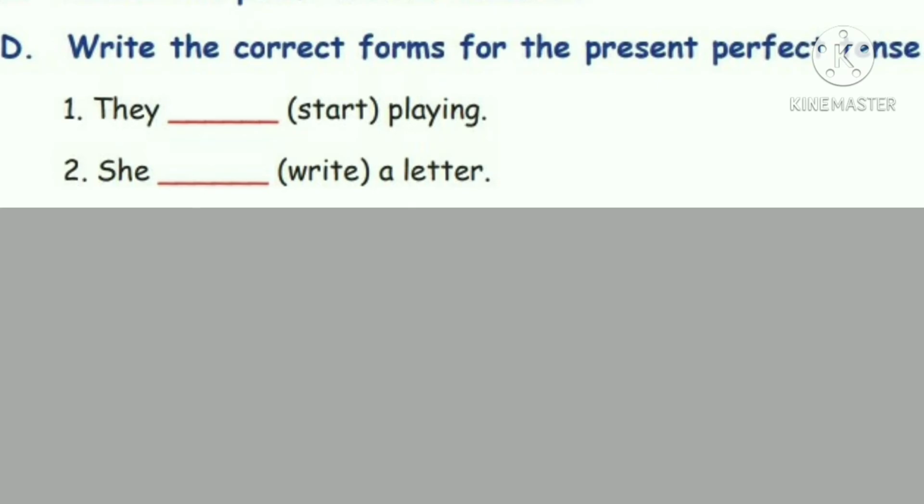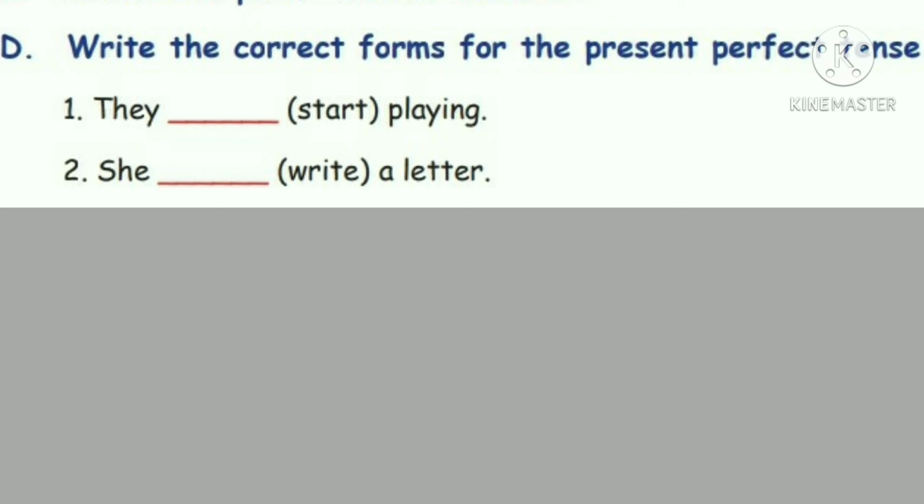Write the correct forms for the present perfect tense. Children, you have already learnt to form the present perfect tense. You have to add have or has plus V3 form. If the subject is I, we, you, they, you have to add have, and if it is he, she, it, you have to add has.